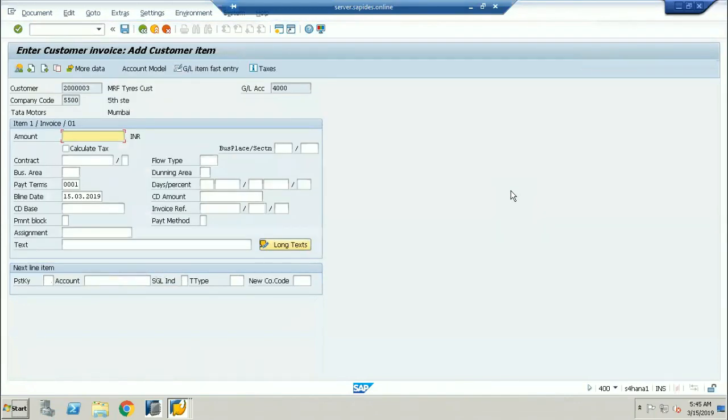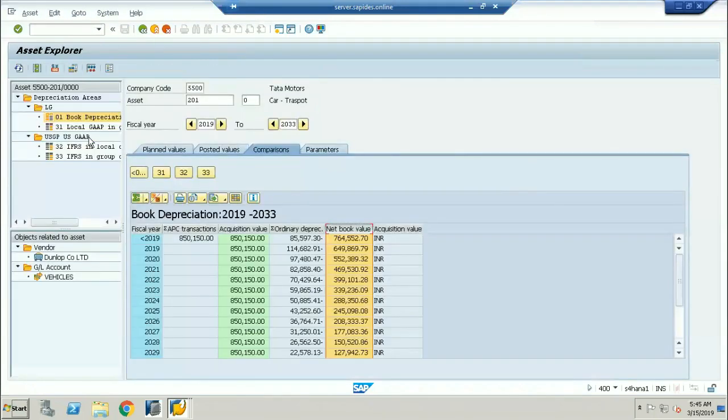Now this is very, very important. What is the total amount you are going to sell to the customer? Here the acquisition value is going to be this much, and if I see the net book value, it is 764,552 for the current year, after you remove the depreciation of 85.57.